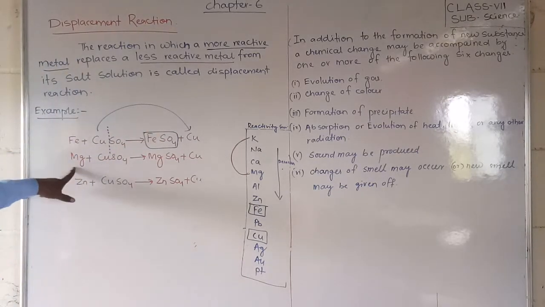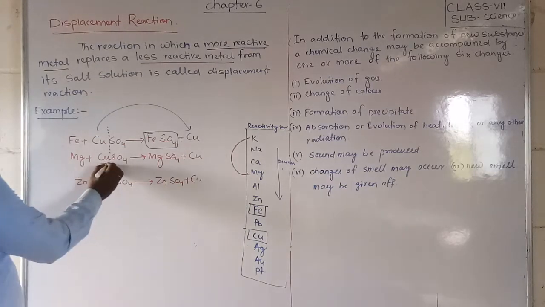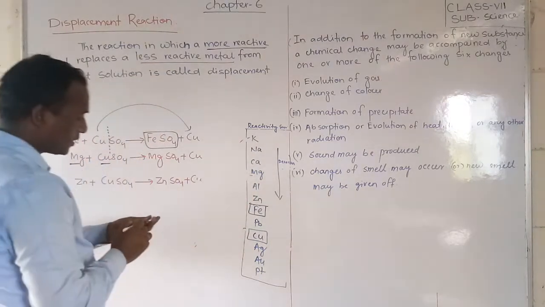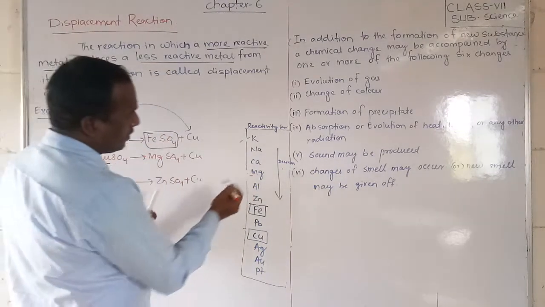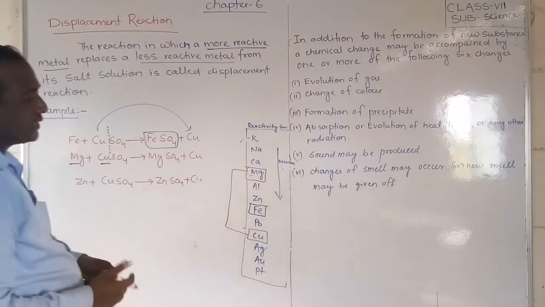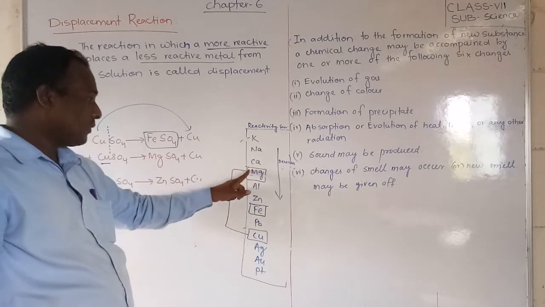Okay, next magnesium. Magnesium and copper sulfate. Students, observe here magnesium and copper sulfate. Look at magnesium and copper, these two you should mark. Which one is more reactive? Magnesium is more reactive. It is higher up in the series, so it is more reactive.